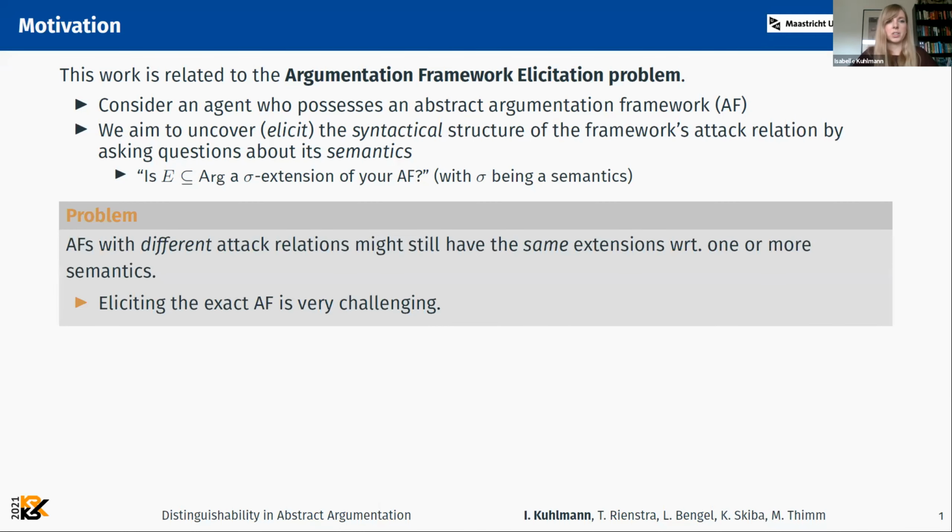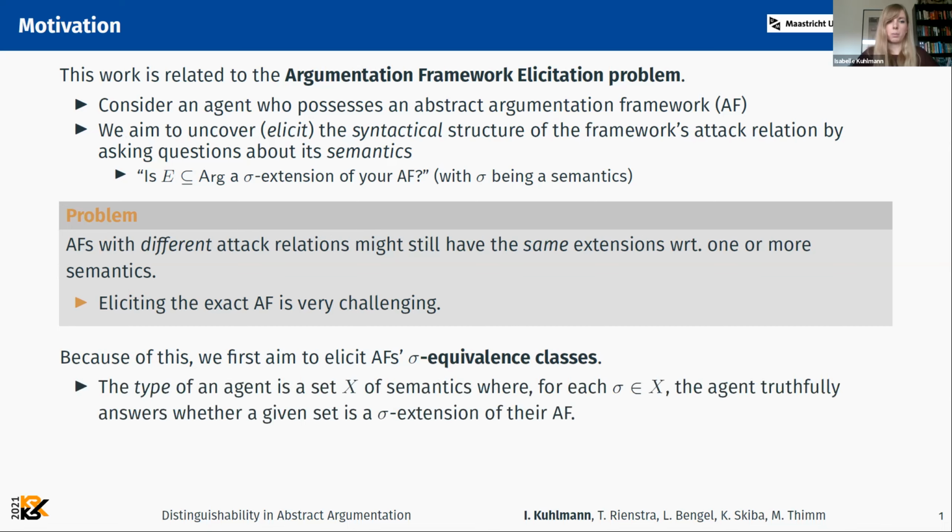Now, the problem with that is that different argumentation frameworks, so argumentation frameworks with different attack relations, could still have the same extensions with respect to one or more semantics. So this makes this problem very challenging and maybe even impossible if we limit ourselves only to asking this type of question. So what we first do is we only aim to elicit argumentation frameworks' sigma equivalence classes. So basically, instead of trying to find the one specific exact solution, we try to find a set of possible solutions which have the same sigma extensions.